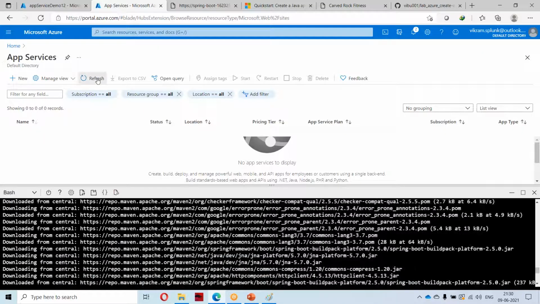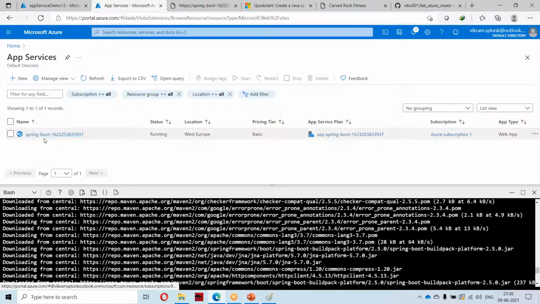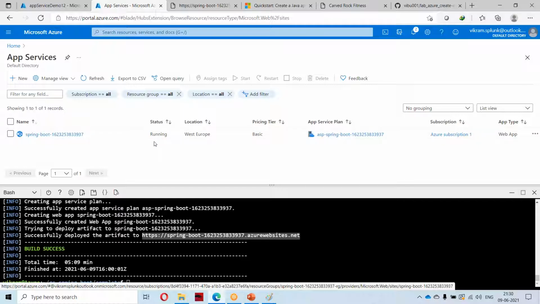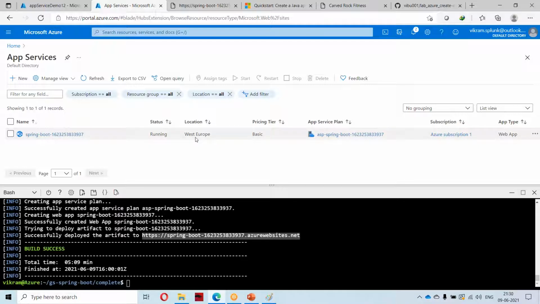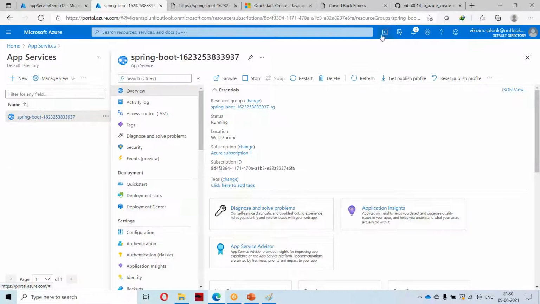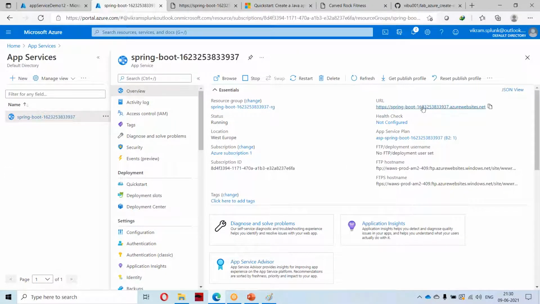Now if I go back and refresh over here, I should be able to see the app here. Previously I don't have any app. But now I'm able to see this app, and the state is running and it is deployed in West Europe. If I click this one, that will close the Cloud Shell. See, greetings from Spring Boot. This application has this text embedded.